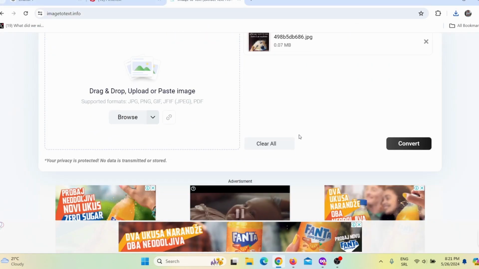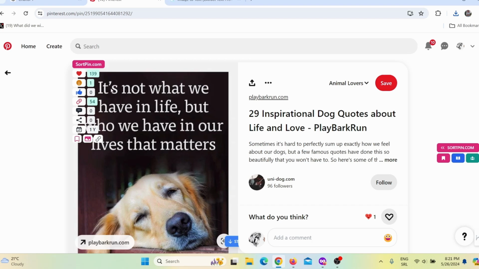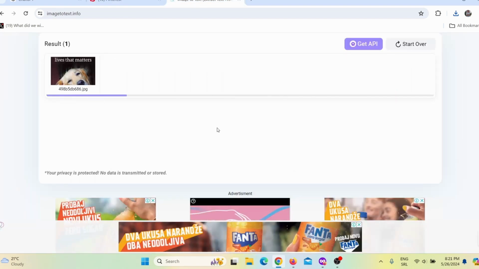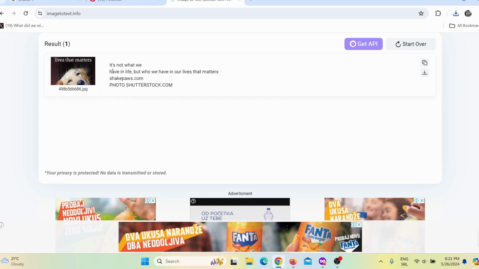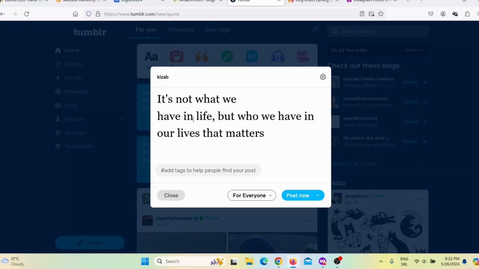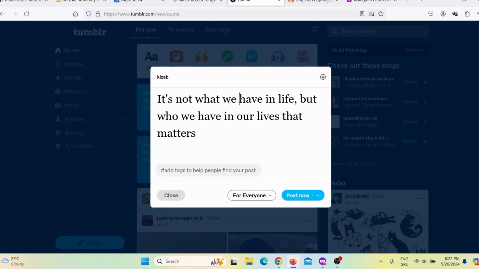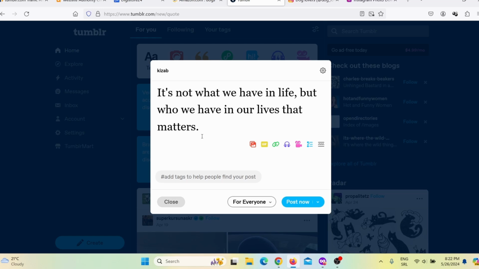Now this website will automatically, totally free, convert this image into text, okay? So I don't have to write this manually, okay? This website will do that automatically. Just give it a few seconds to process this. And here you can see it already did it. So all I have to do is copy this, go back here on Tumblr, and paste that here, okay? I need to edit this a bit, okay? Now this actually looks really good. And like I said, I will always add hashtags in your posts. And this is another way.